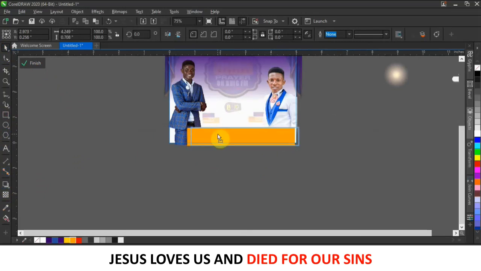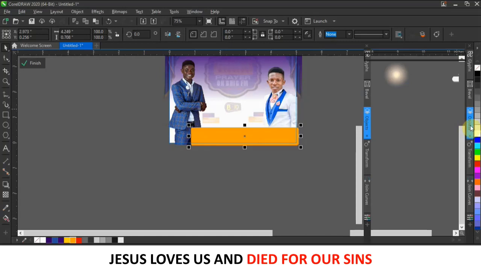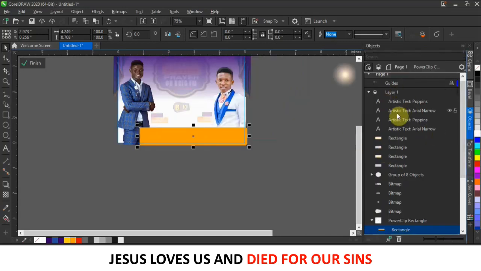Now what I'm going to do is place this one behind the picture. So those of you who don't know that CorelDRAW also has layers, CorelDRAW has layers. Okay, I can show you. If I come to my object here, you see that these are layers. Layer 1.